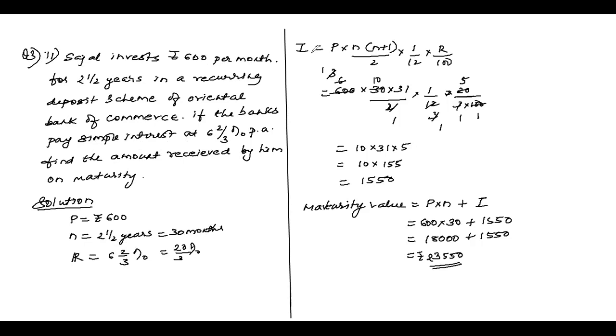So first I calculate I, interest, P into N into N plus 1 upon 2 into 1 by 12 into R by 100.